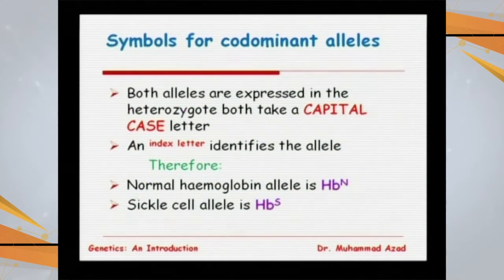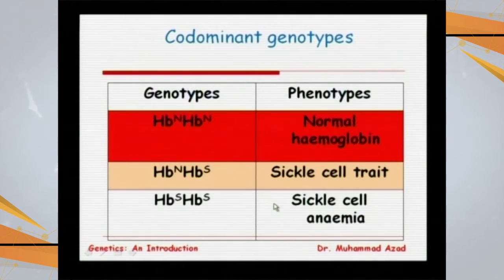In codominance, we use symbols such that both alleles are expressed in the heterozygote, in capital letters, and a superscript or index letter identifies the alleles. The normal hemoglobin allele is written as HB with superscript N, and sickle cell is written as HB with superscript S. These are the genotypes.